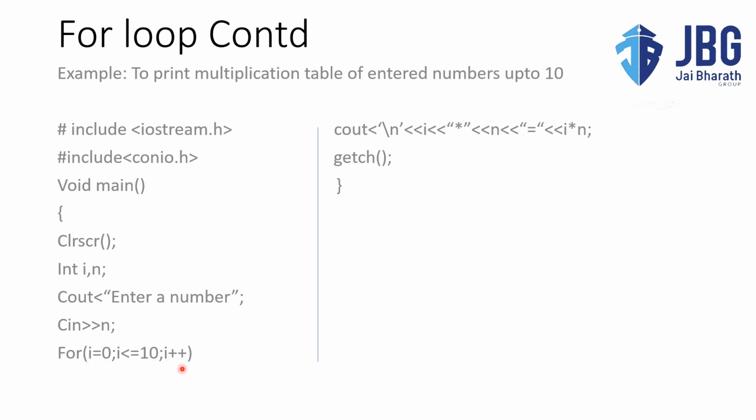It will be checking whether 1 is less than or equal to 10. It is, so again it will go here, new line, 1 into 7 equal to 7. This whole loop will be executed till the value of i reaches 10. Once it is updated to 11, the condition becomes false and the loop will get exited. We will not execute the rest of the statements in the for loop.